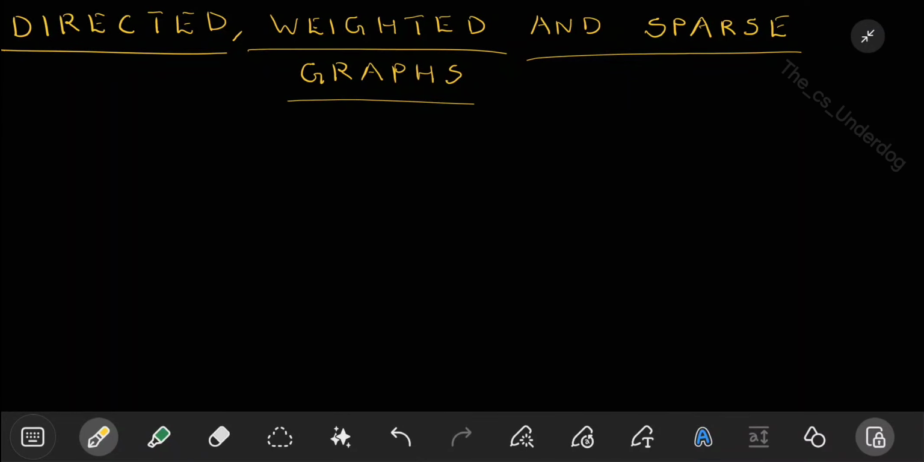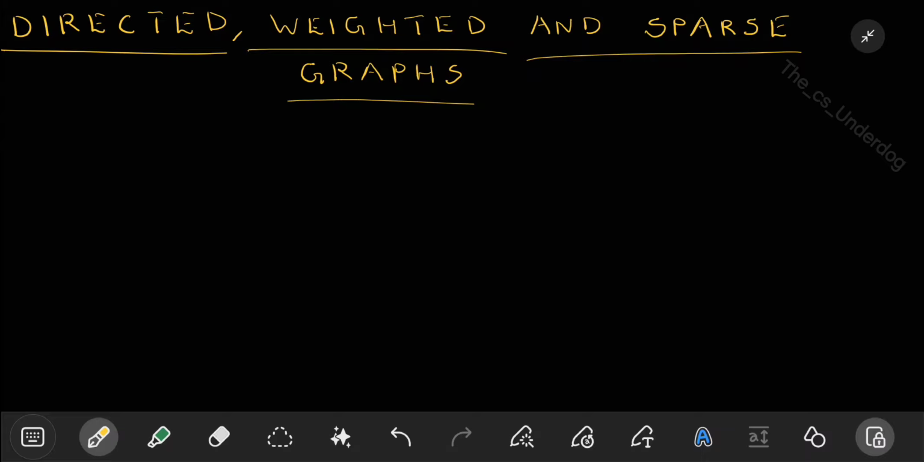Directed, weighted, and sparse graphs. These are three different types of graphs. The same graph can have all these three qualities as well. So we are going to learn about directed graphs, weighted graphs, and sparse graphs. We'll take directed graphs first.